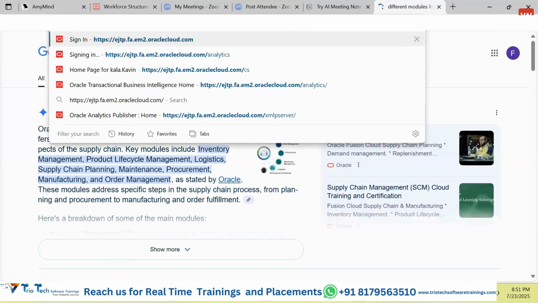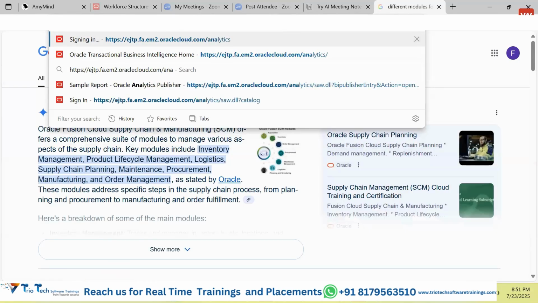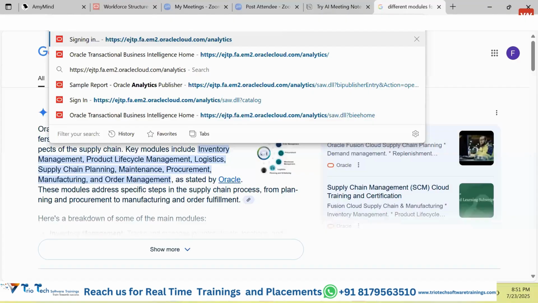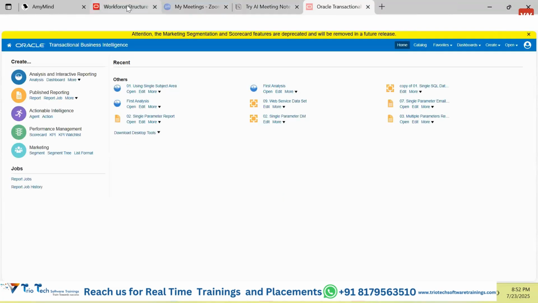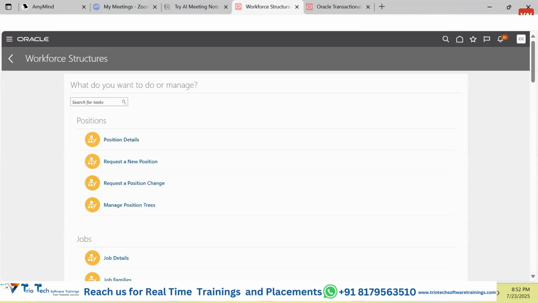One software is, take the URL and add a keyword called analytics, and hit enter. What will it do? It will take us to one application. This is the backend server of the application. This backend server will help us to access the application in the backend.